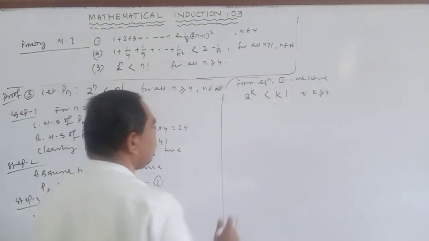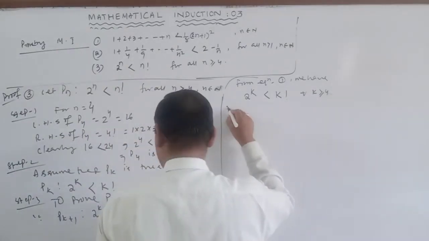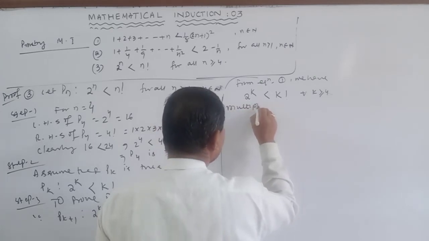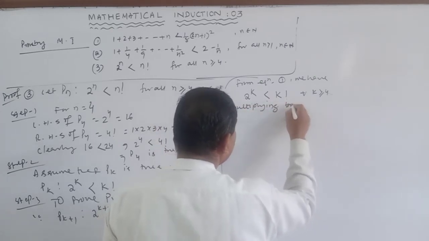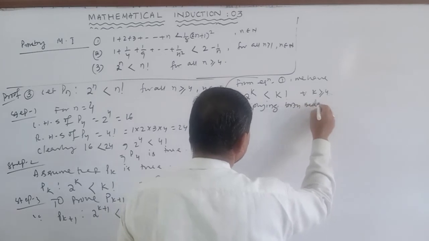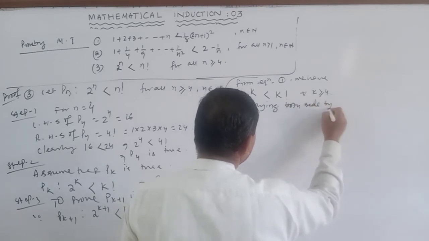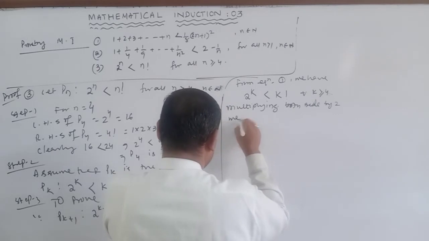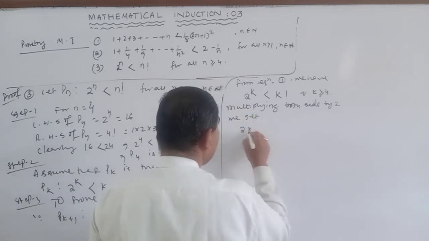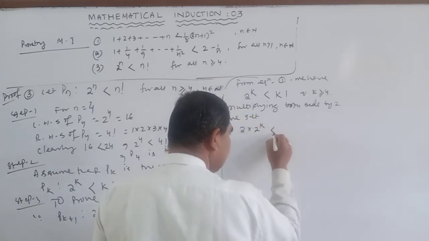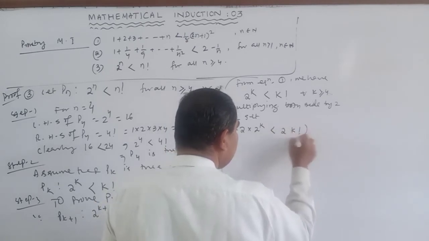Multiplying both sides by 2, we get 2 into 2 to power k is less than 2 into k factorial.